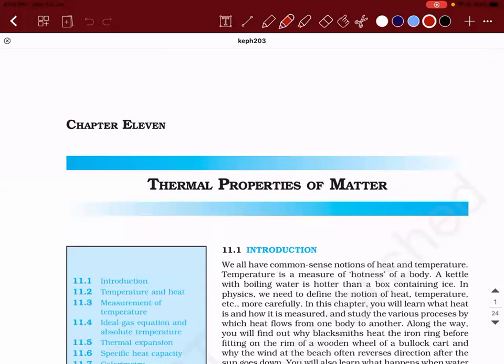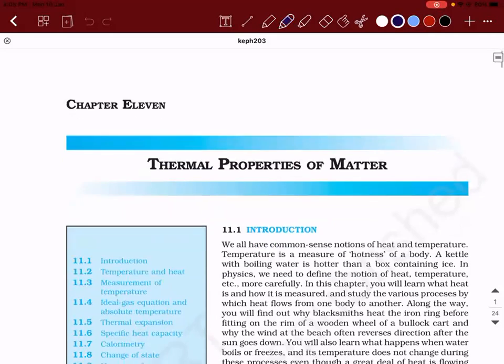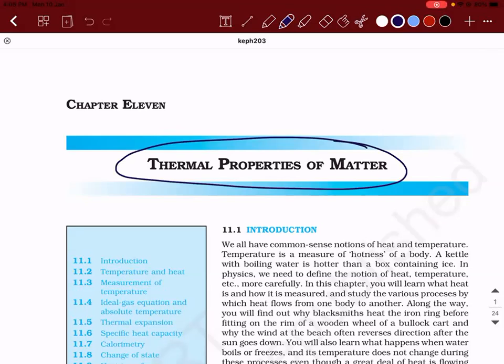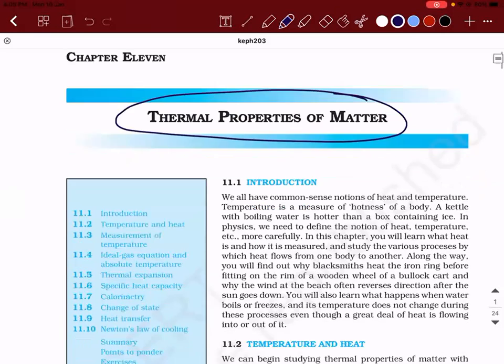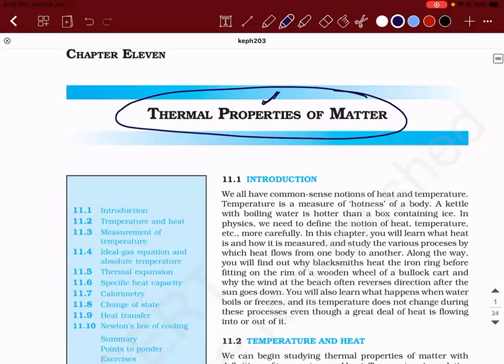So today we are going to start the next chapter, that is thermal properties of matter. Till now, we were discussing only the properties of matter. In the second volume, the first chapter we discussed was mechanical properties of solids. The second part that we discussed was mechanical properties of fluids. Now we are going to discuss thermal properties of matter.